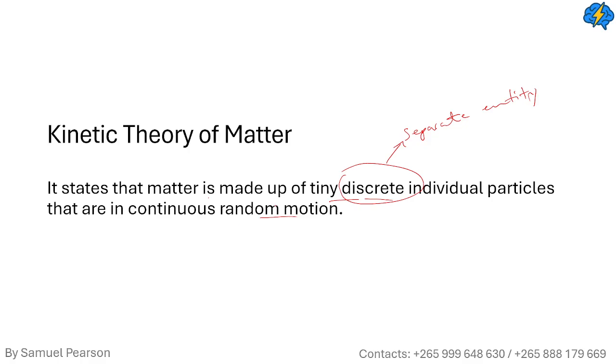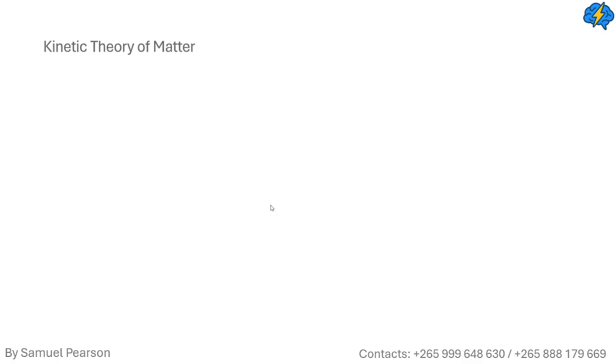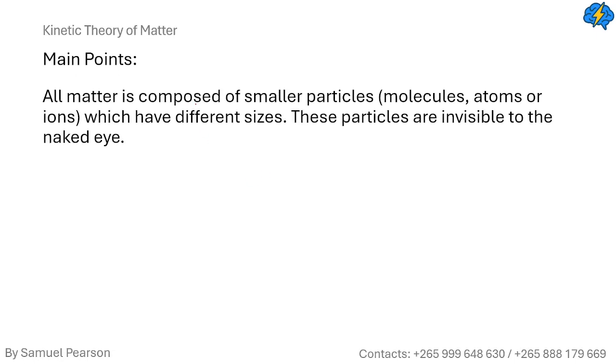So this theory has three main points. The first major point is that all matter is composed of smaller particles which have different sizes. The theory postulates that anything which has mass and occupies space has smaller particles, that is the molecules, atoms, and ions.